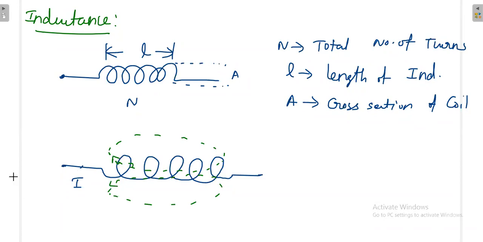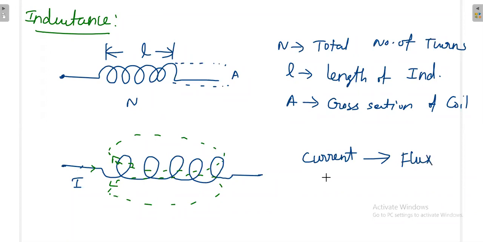Once you apply your, okay, so don't put I here, as that will make some confusion. You have to put I in the rings only. But you should know in which direction it goes. That's why I put it here. Once you apply the right hand rule, then the magnetic field will be in this direction. So if you have a coil, what is the coil nature? If you apply the current to the coil, it will produce the flux.